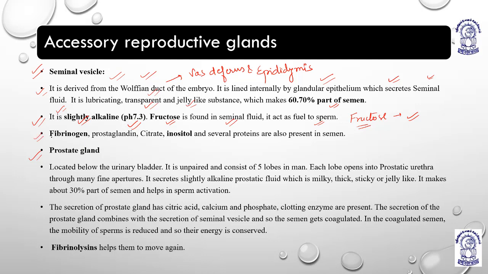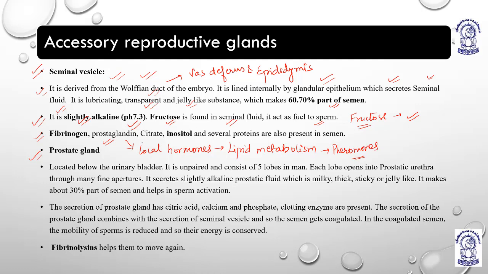It also contains fibrinogen for making clots. Fibrinogen is an important factor of the clotting cascade, right? Then prostaglandins. Prostaglandins are local hormones, basically responsible for lipid metabolism, a kind of pheromones, not exactly, but we can call it.